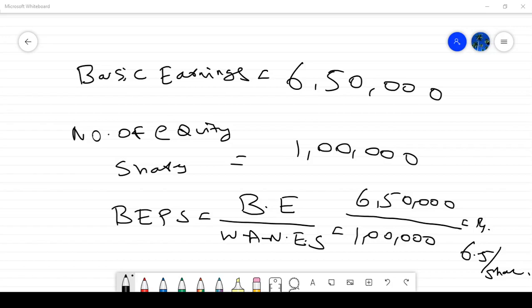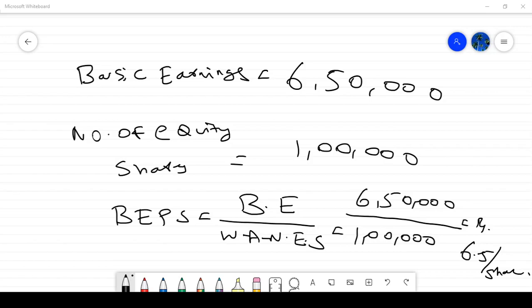Then what is the weighted average number of equity shares, sir? You said the number of equity shares is 1 lakh. What happens in a practical scenario when a company is running its business? Sometimes during the year they will issue new or additional shares.